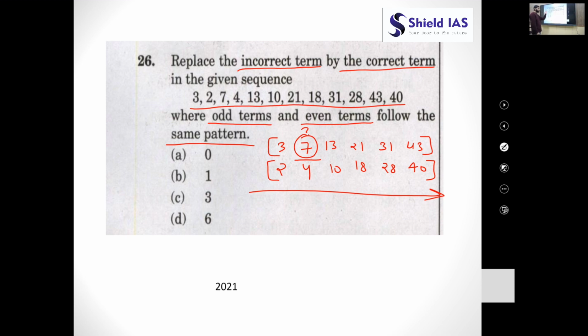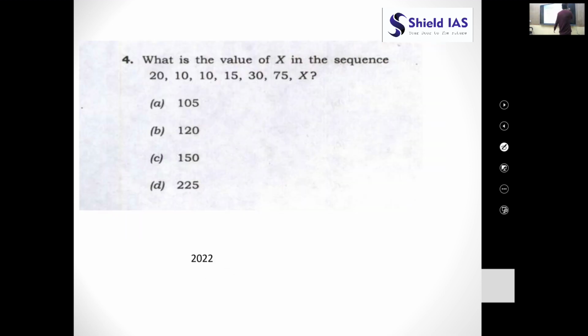So it would be the same as the question asked by UPSC in the 2018 paper, right? This question was asked in 2021. It was also from the same theme, right? Finding numbers in a missing sequence. So even in 2020, UPSC asked a question from this theme. Just see the question. What is the value of x in the sequence? It says 20, 10, 10, 15, 30, 20, 75 and x. You have to find the x. So again the same theme has been asked by the UPSC Civil Services, right?